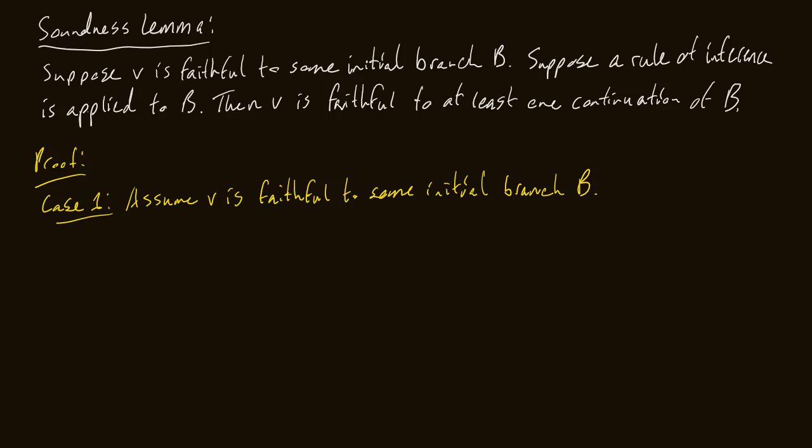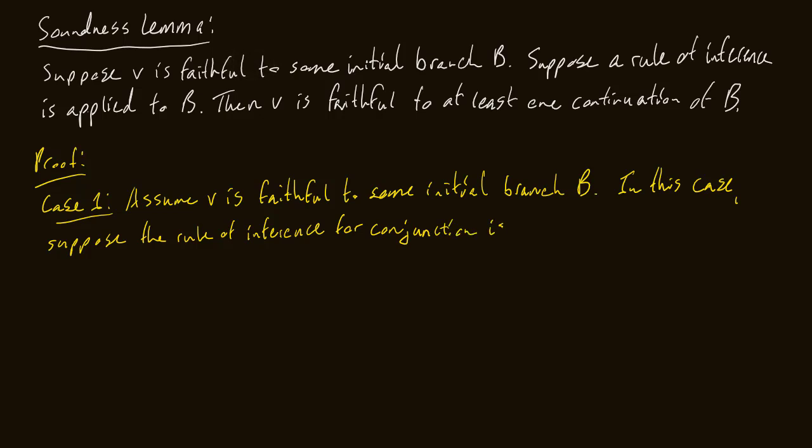Well, first we have to clarify what case we're doing, right? So in this case, we're going to suppose the rule of inference for conjunction is applied to a sentence phi and psi on B.